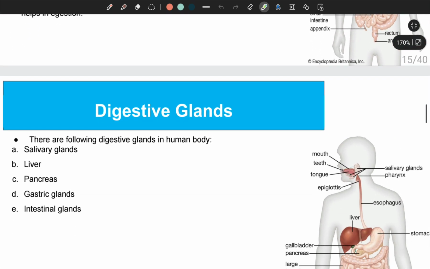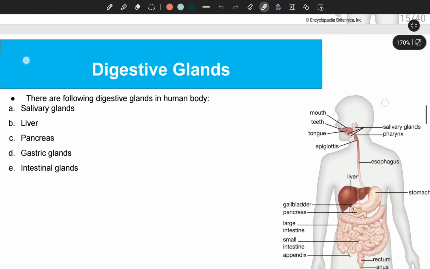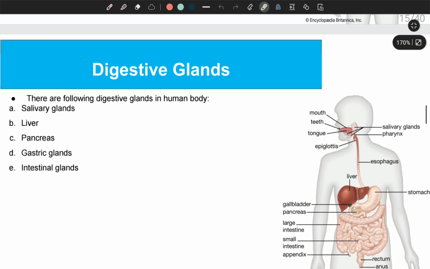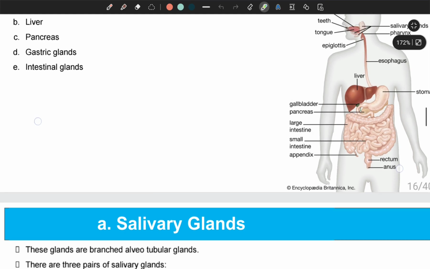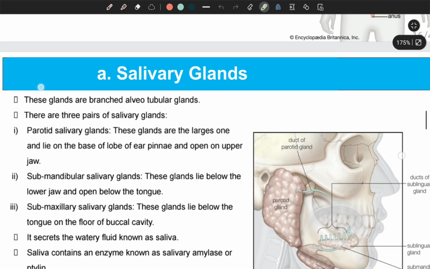As I told you, our digestive system is made up of two components, the alimentary canal and the digestive glands. So we finished the alimentary canal. Now let us go to the digestive glands. Digestive glands have a very important role in our digestive system. In the human body, there are mainly 5 types of digestive glands present: salivary glands, liver, pancreas, gastric glands, and intestinal glands. Now we'll be discussing each and every digestive gland. So let's begin with salivary glands.